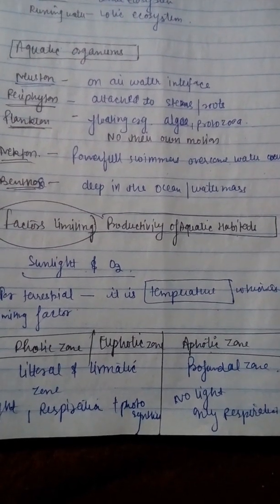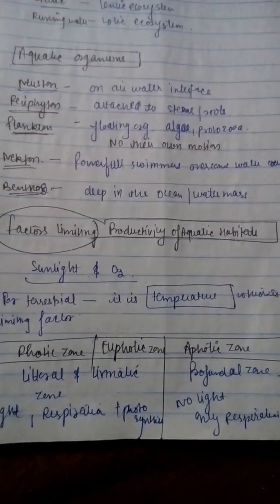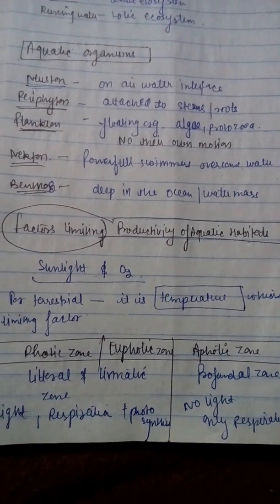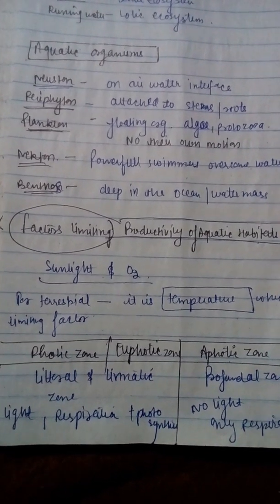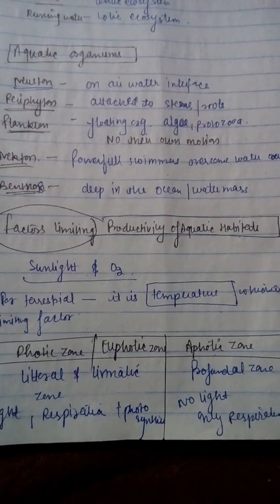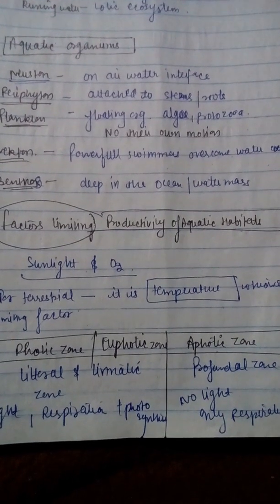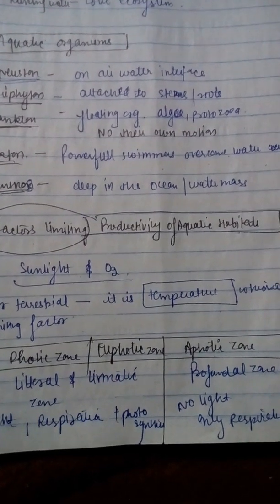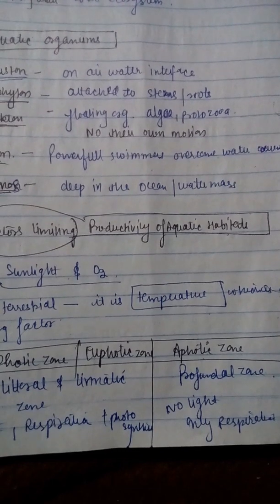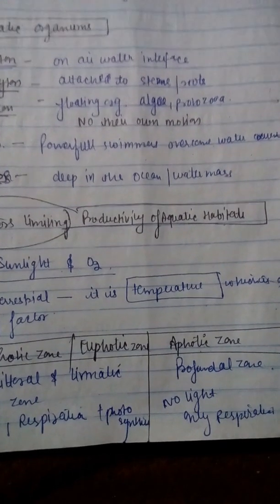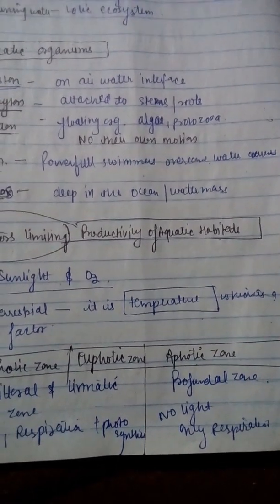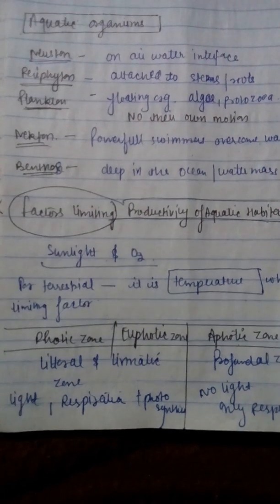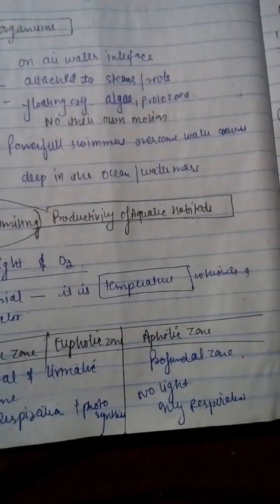So there are certain factors we'll discuss in the photic zone: light, respiration and photosynthesis. तो photosynthesis, light और respiration जैसी activities photic euphotic zone में या limnetic और littoral zone में देखने को मिलती है. On the other hand, in the aphotic zone we only see respiratory activities and no light activities. So sunlight, photosynthesis and respiration in photic zone, and in aphotic zone only respiration, and no light activities are seen.